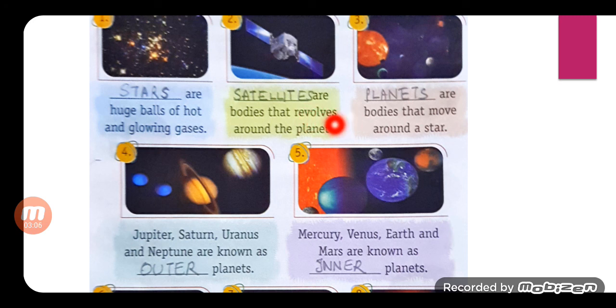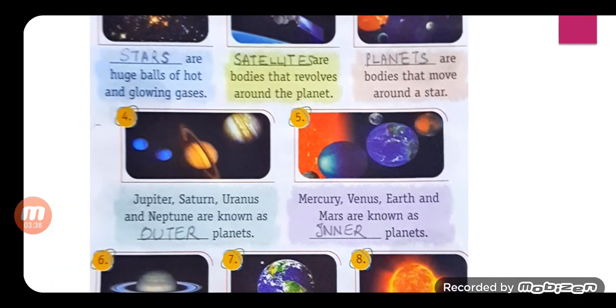Satellites are bodies that revolve around the planets. Children, and what are the planets? Dash are bodies that move around a star. Answer is planets. Dash are bodies that move around a star. Planets. And what are stars, as I told you in the first question? Stars are huge balls of hot and glowing gases.